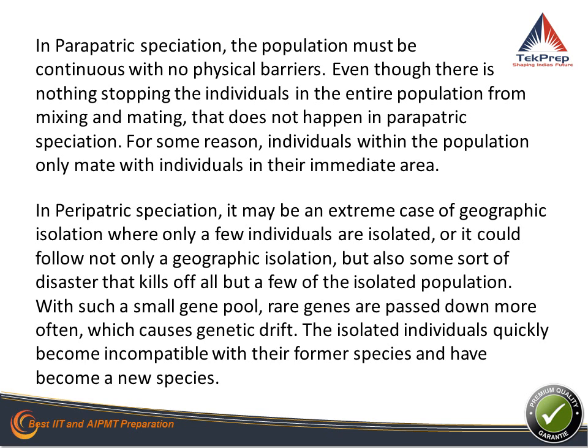An example of this could be the polar bear, a species becoming a new species, which actually separated from the brown bear, which we find normally on all the mainlands. So the isolated individuals quickly become incompatible with their original species, from where they started off, and have become a new species. So this form of speciation is called peripatric. However, coming back to the question, the right answer is allopatric speciation, where there is a geographical